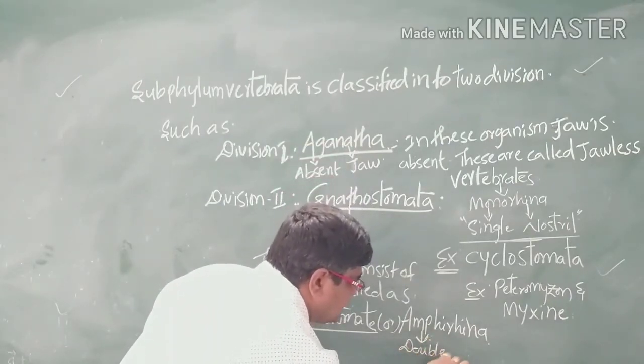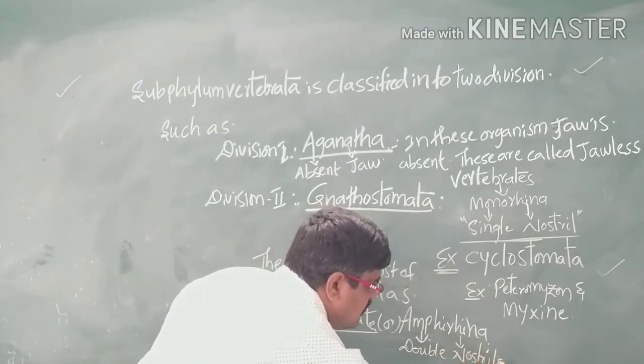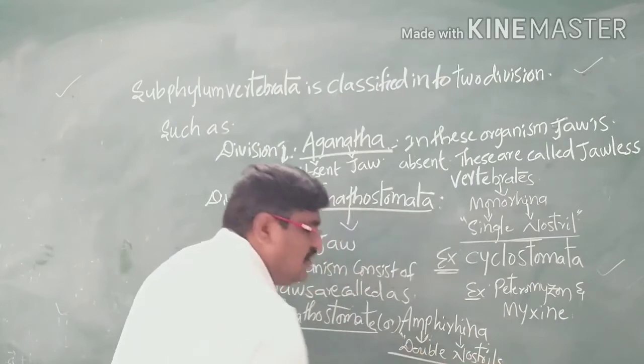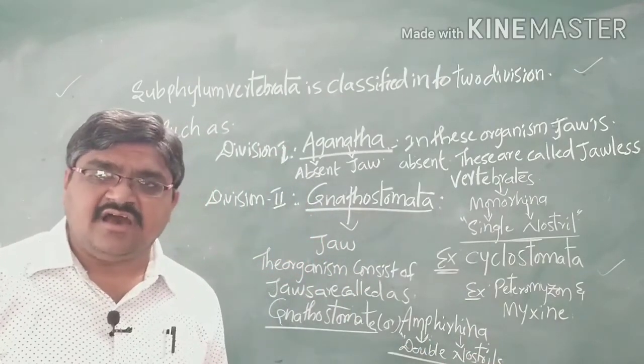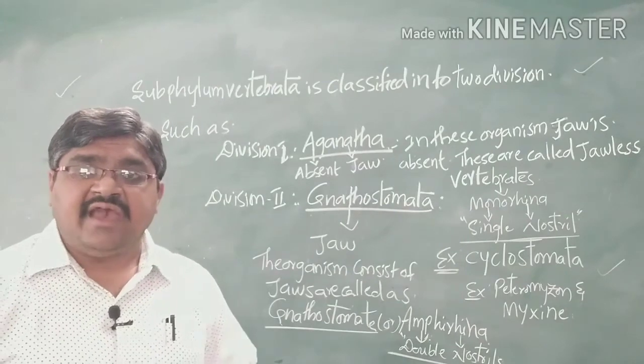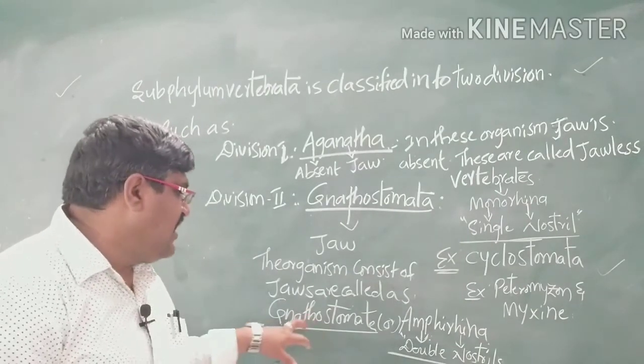Here two nostrils are present. Rhina means nostrils. The organisms which consist of two nostrils are called dirhinos, or otherwise we can call them amphirhinas.